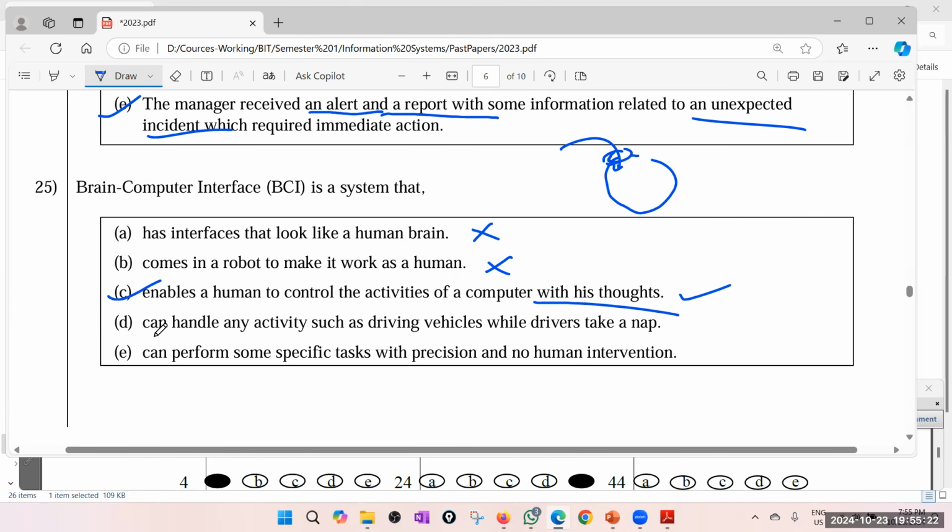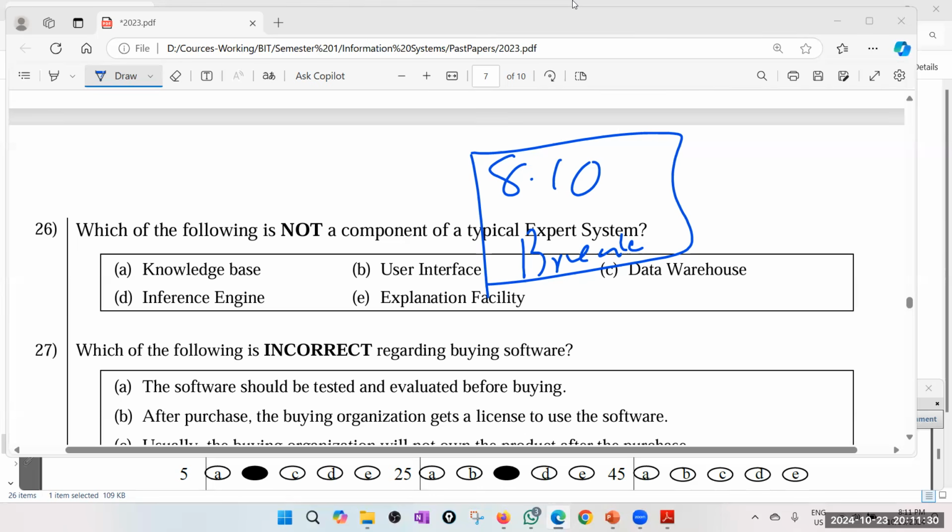Correct. Can handle any activity such as driving vehicles? No, that is not brain computer. Can perform some specific task with precision and no human intervention? No. Answer is definitely C. Continue from 26th question.